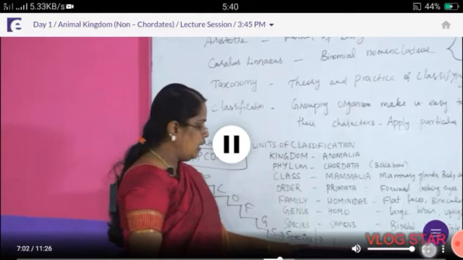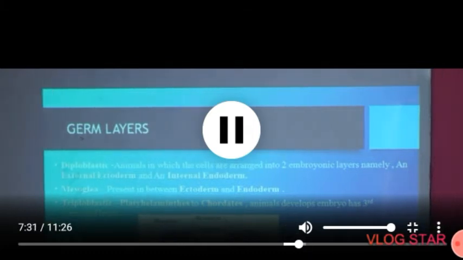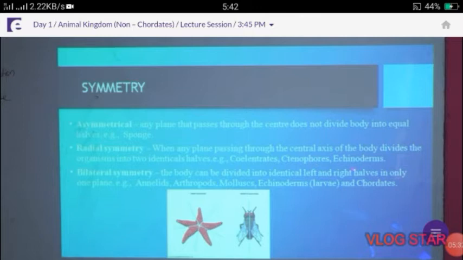Called the mesoglea. And then coelenterates, another type ctenophores, and then echinodermata, echinoderms. And then bilateral symmetry: the body can be divided into identical left and right halves in only one plane. Examples are annelids, arthropods, mollusca, and echinoderms, with radial symmetry only in adult stages, and then chordates.